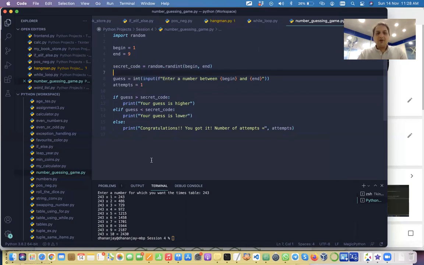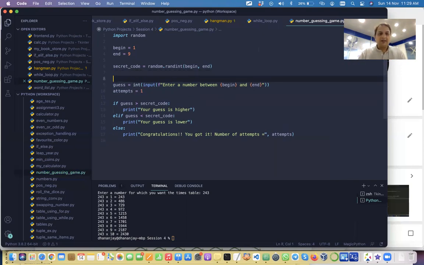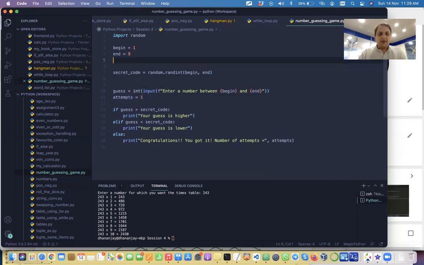So this code is fine, but we want the user to attempt again. So at the beginning of the code, this attempt is 0, and then we increment the attempt by 1. We want the user to keep on guessing, so for that we can use while, actually while true.